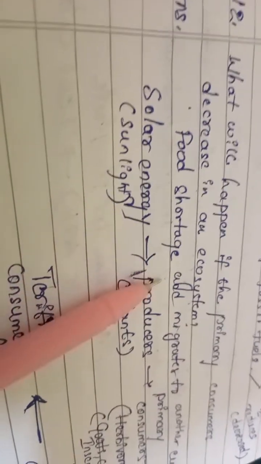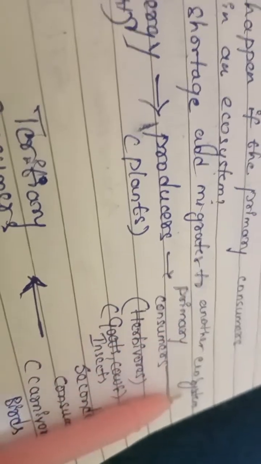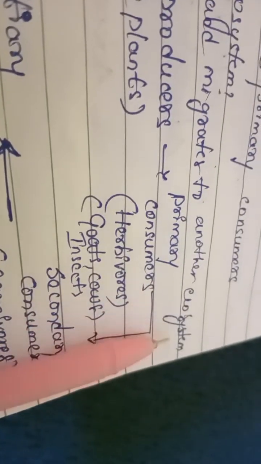Food shortage will occur and organisms migrate to another ecosystem.